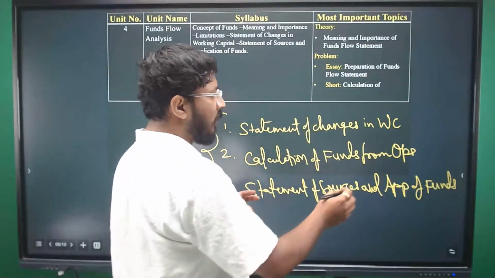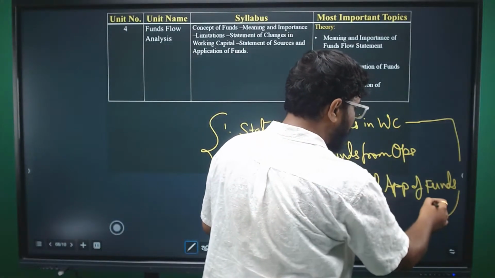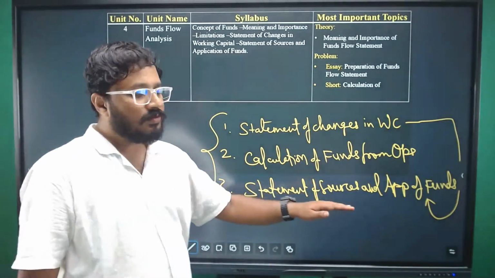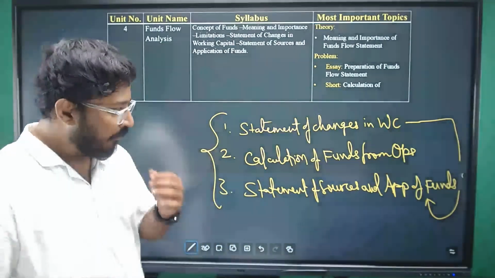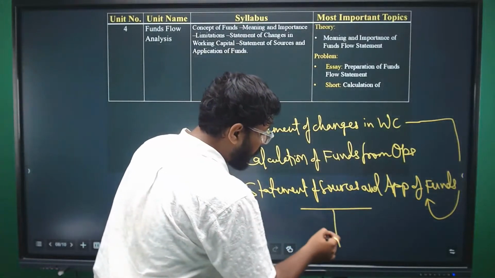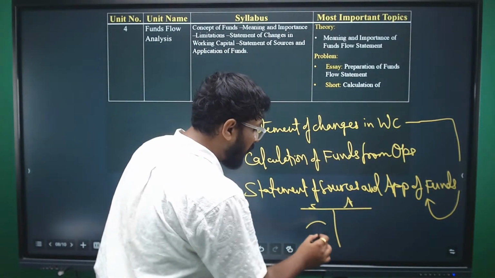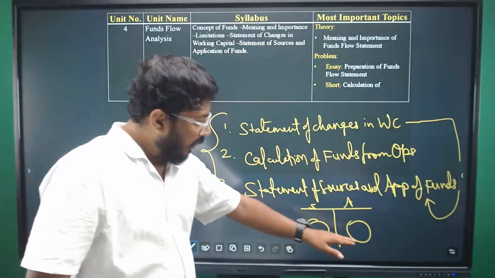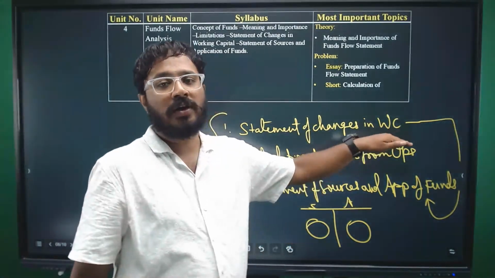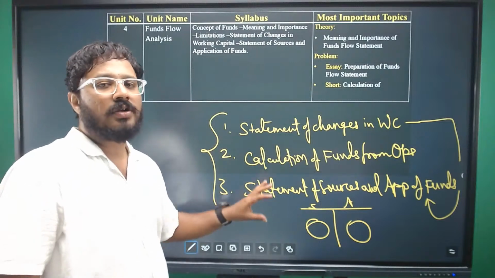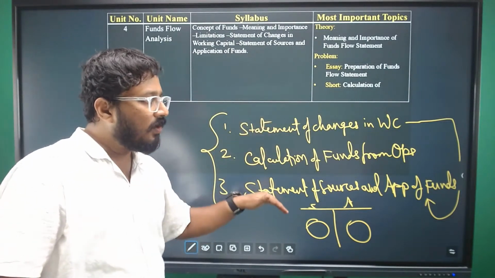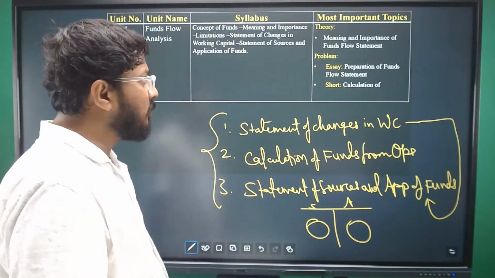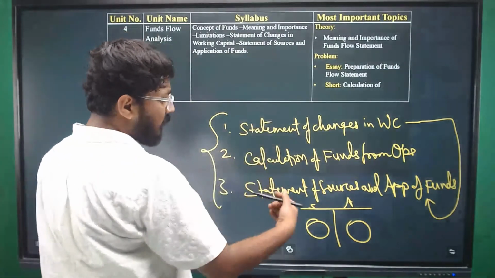And the answer that you are getting in the statement 1 should match with the answer you are getting in the third statement, statement of sources and application of funds. When you are preparing a statement of sources and applications, you'll either get a balancing figure here or here. So that answer should match with the answer which you are getting in the statement 1. So this is how you can check your answer if you are doing it correctly or not. So nothing much is there in this. You need to prepare the statements. That's it. Okay.